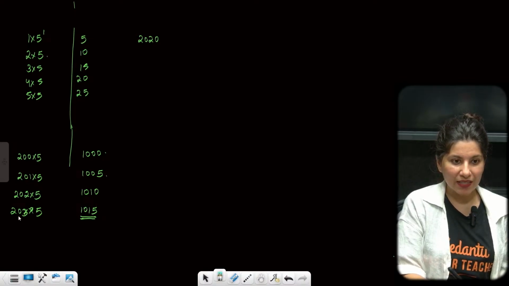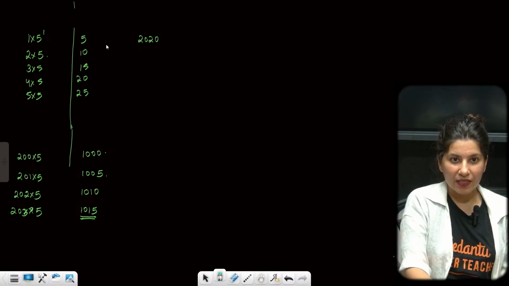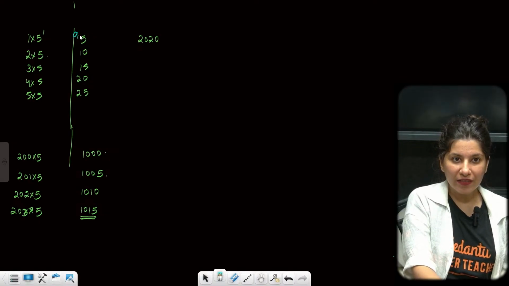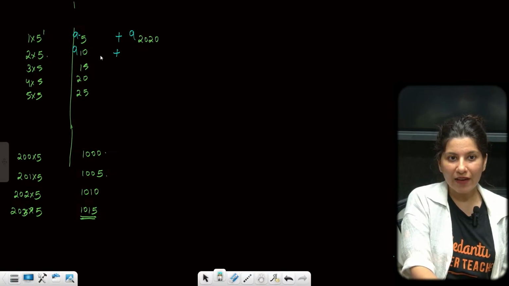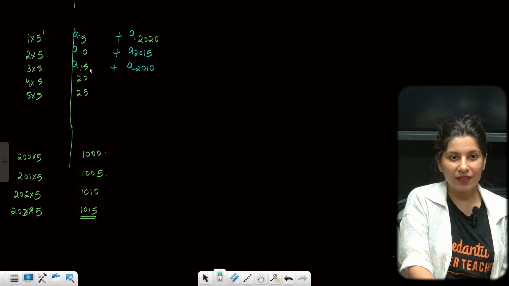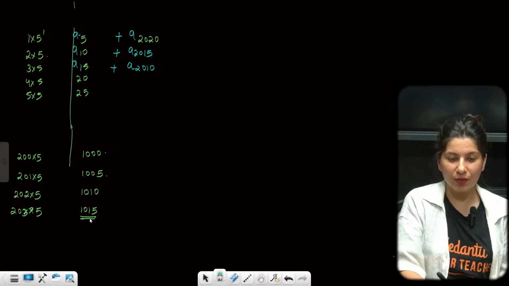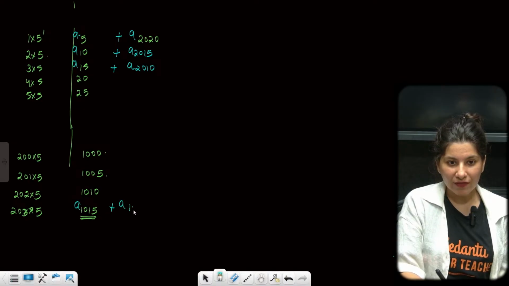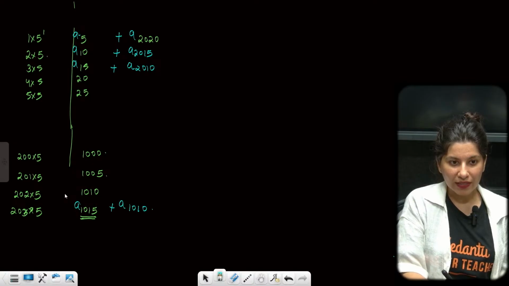So can you see that A5 will have a pair A2020. A10 similarly will have a pair A2015, correct? A15 will have a pair which is A2010, right? Then the total should be 2025. Now A1015 is going to have A1010, right? These two are a pair only, so the sum is 2025.